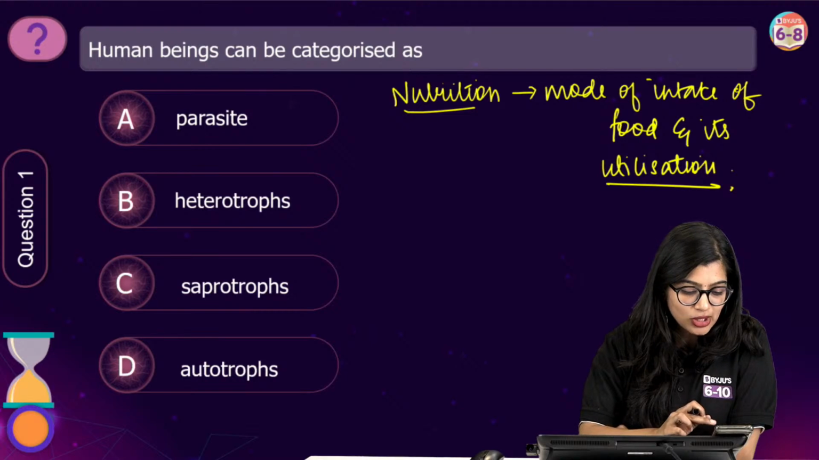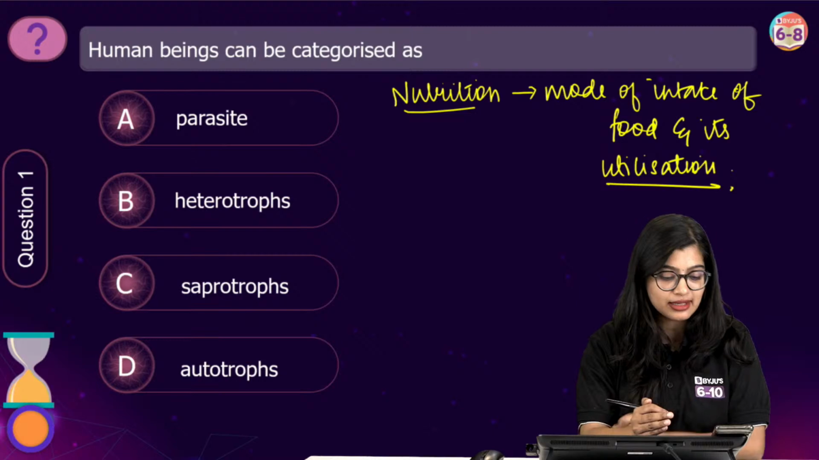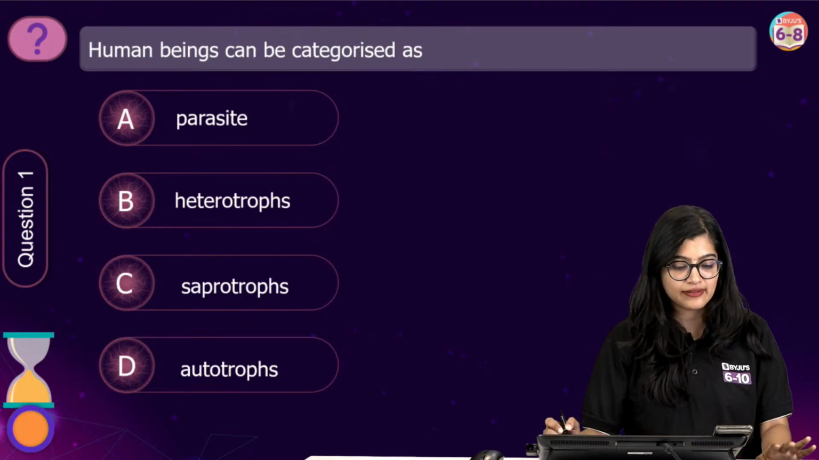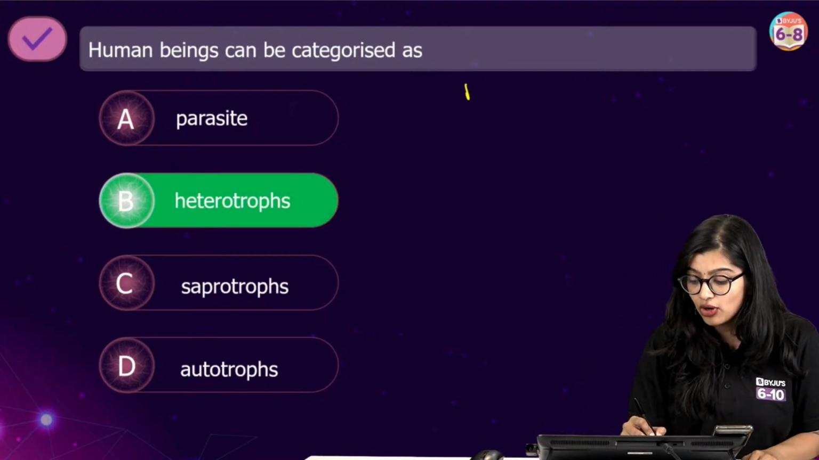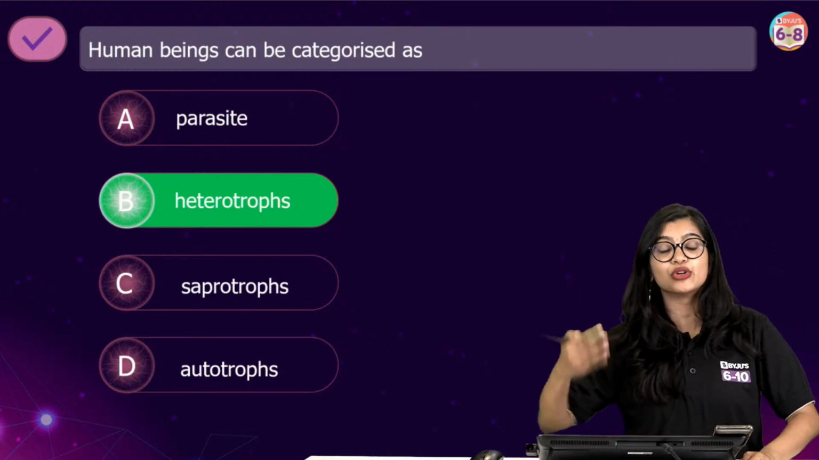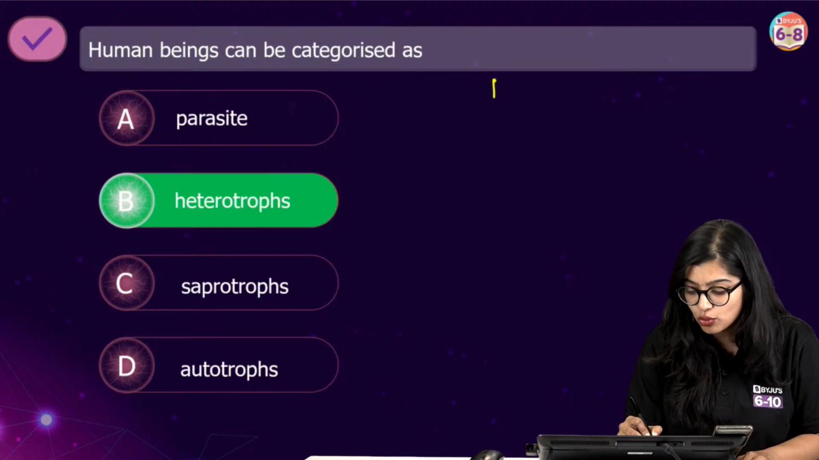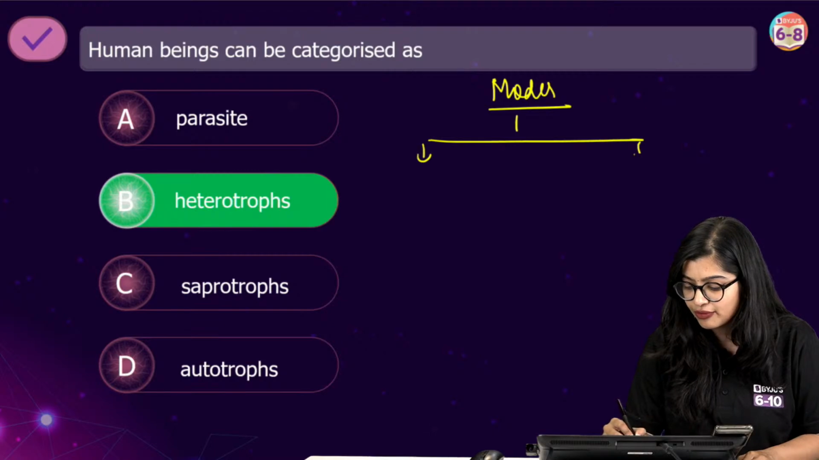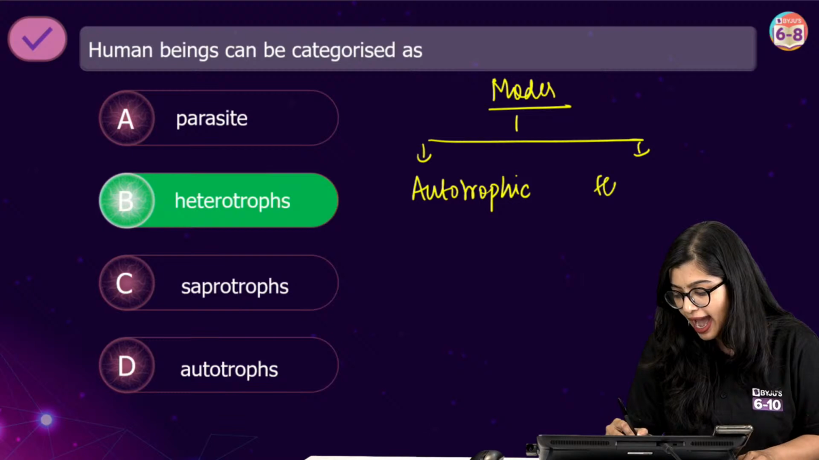I think we can end the polls. Can we please end the polls? I can see 92% of you have given me the correct answer, right? 92% of you have given me the correct answer, and the answer here is heterotrophs. Now we know that based on the mode of nutrition, if nutrition is nothing but taking in food and utilizing it, then we know that there are 2 modes of nutrition, right? What are the 2 modes? We have autotrophic mode, yes, and we have heterotrophic mode, right?